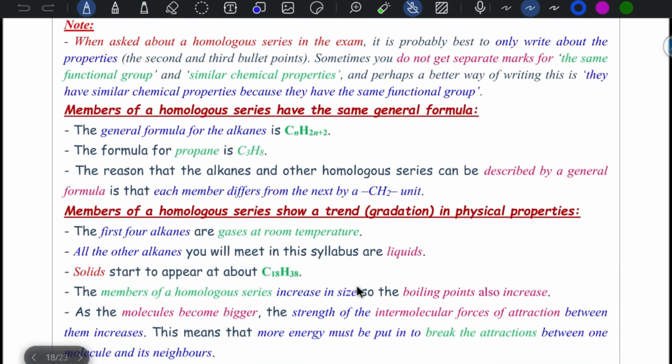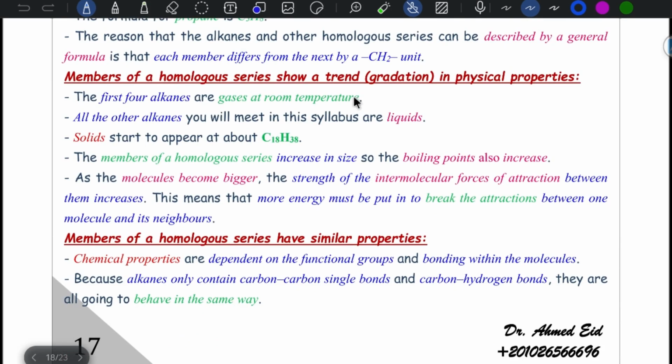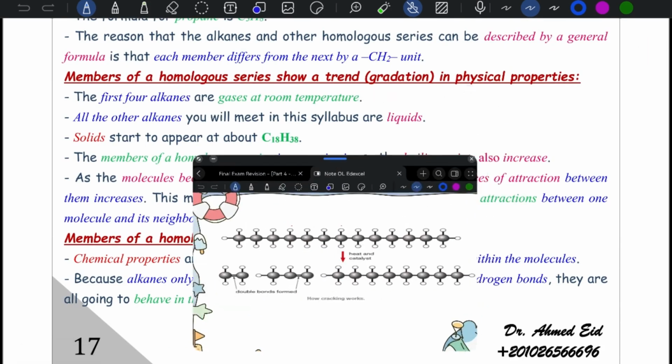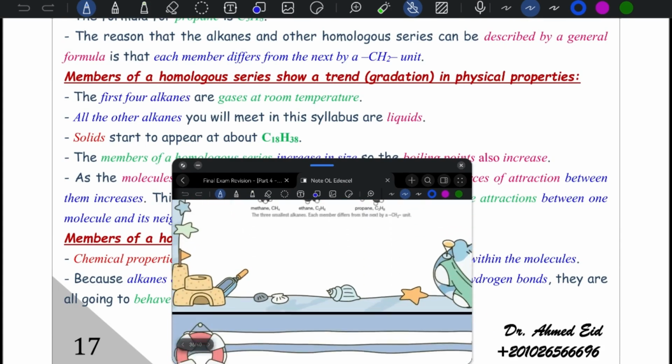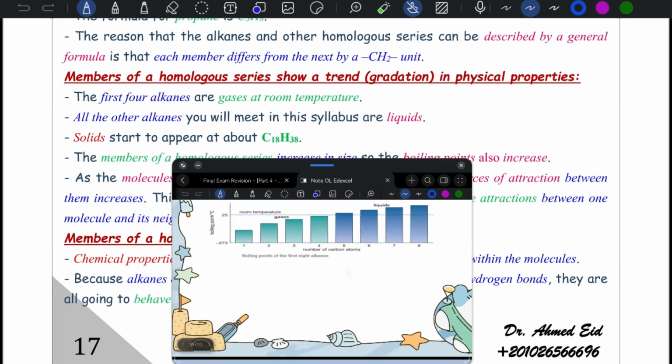Members of a homologous series have the same general formula. It's CnH2n+2. For propane, for example, C3H8, and each one differs from the previous one by CH2. Members of a homologous series show a trend or gradation in physical properties, as you can see right here. Boiling point increases by increasing the number of carbon atoms.